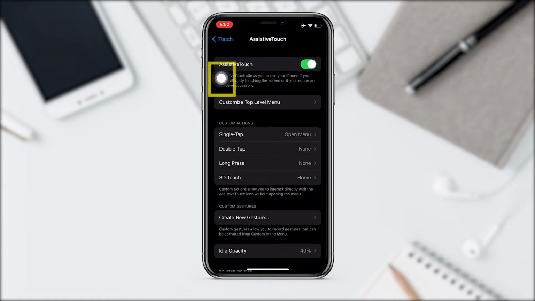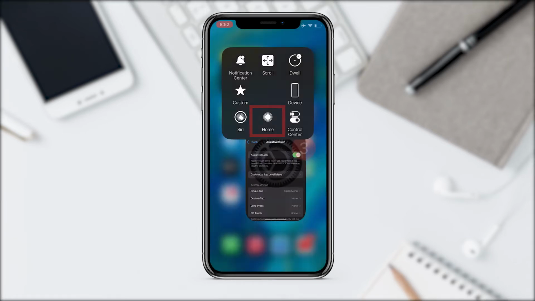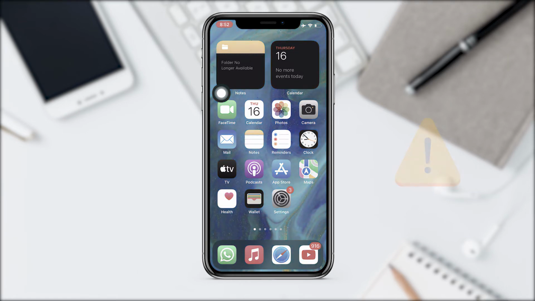After enabling this option, a button will appear on the screen. This is the tool that you are going to use as the home button. To do this, tap on the button and then tap on Home. Keep watching this video, because now I am going to explain some important details.